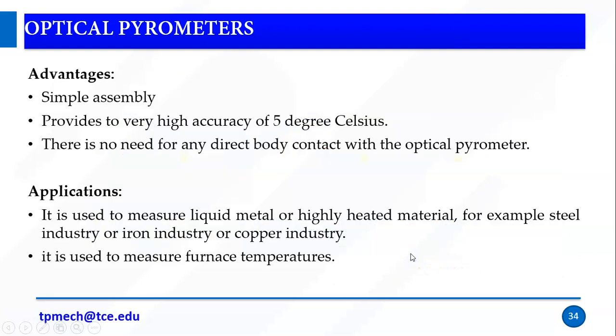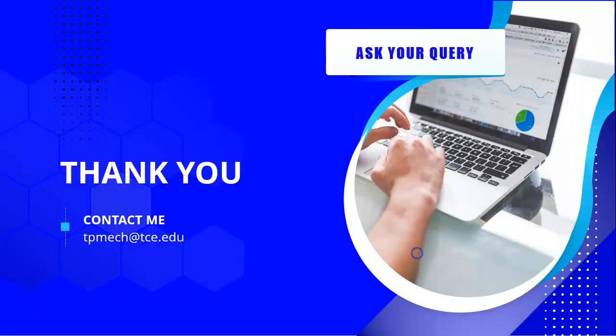Okay, so we have some advantages. It is a simple assembly and provides very high accuracy of 5 degrees Celsius. There is no need for any direct body contact with the optical pyrometer. There is no contact needed. Applications: it is used to measure liquid metal or highly heated material, for example in the steel, iron or copper industry. Both metal industries work in a very high temperature region, so we can't measure by contact type. We need to measure by non-contact type. It is also used to measure furnace temperature. These are some of the applications of optical pyrometers.